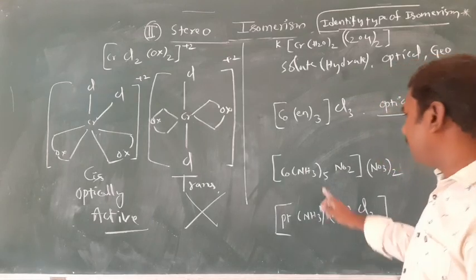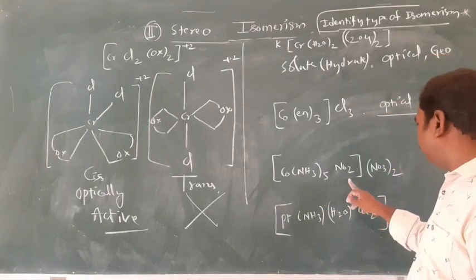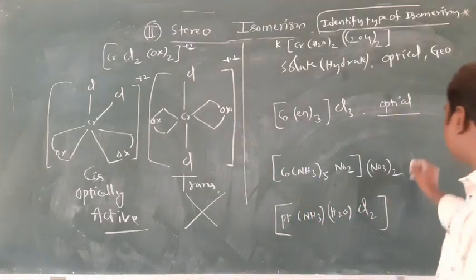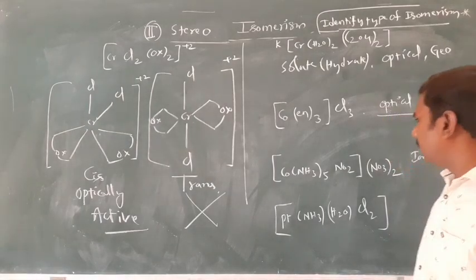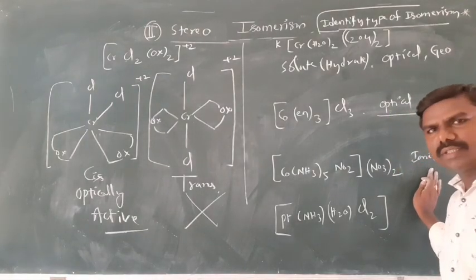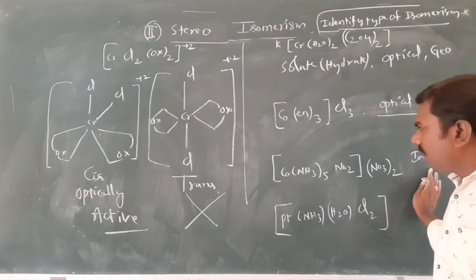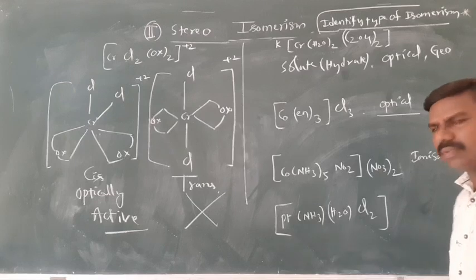Next, Co(NH3)5 NO2 with NO3: here NO2 and NO3 can be exchanged, ionization isomerism. Only ionization is possible here, no other, and no geometrical.